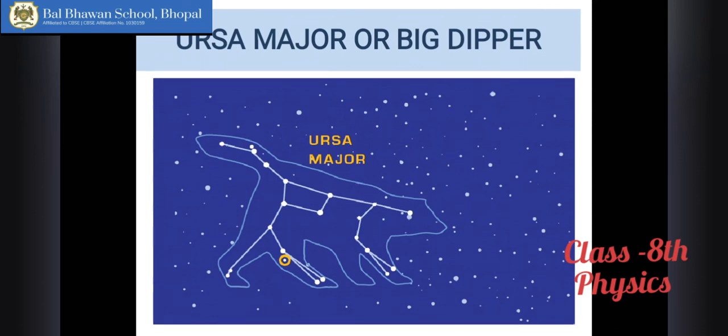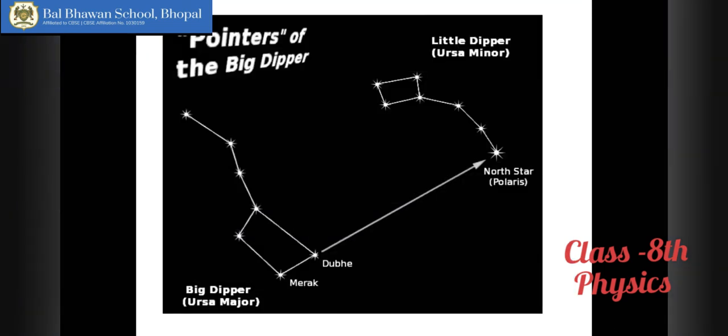Okay, the first two pointer stars can be used to locate the Polaris. You can see the first two pointer stars. Why are they called pointer stars? Because they point towards the pole star right in front of them. The position of the pole star remains fixed, but Ursa Major keeps on rotating around it.